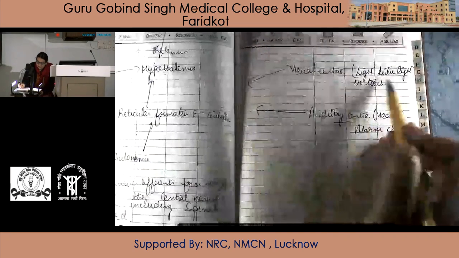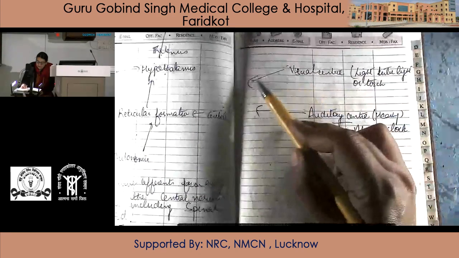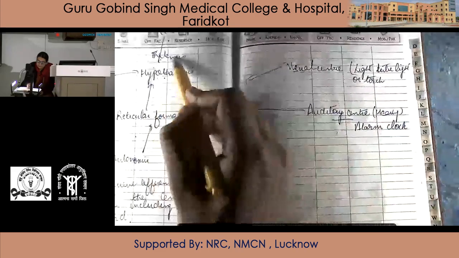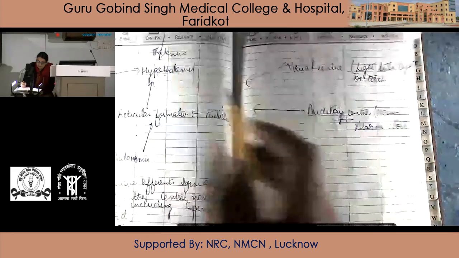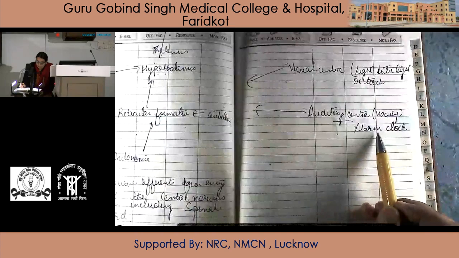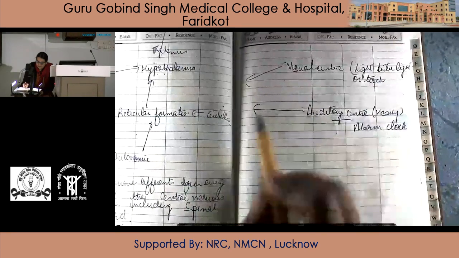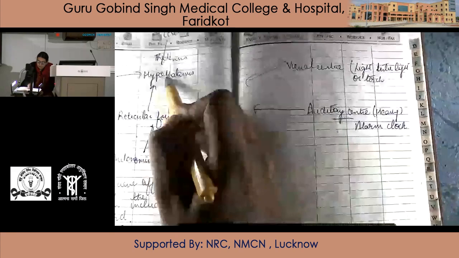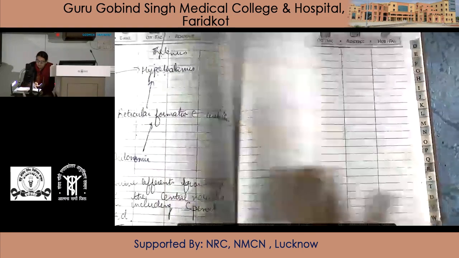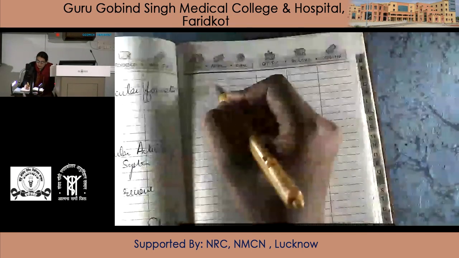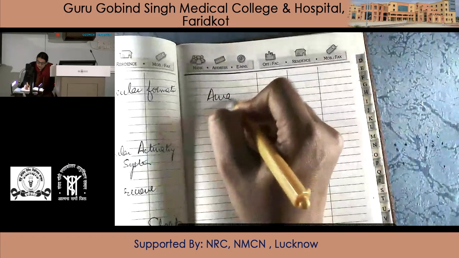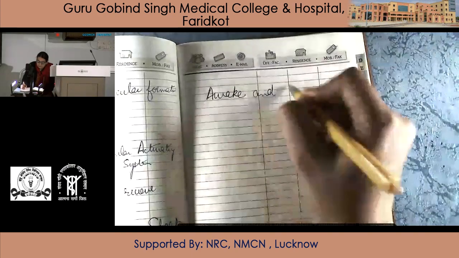When a torch light or tube light is shown in the eyes, the visual centers send afferent connections to the reticular formation, which first reach the hypothalamus, then the thalamus, and then the cerebral cortex, and they make the person awake. Similarly, when you hear the voice of an alarm clock, the auditory centers give afferent connections to the reticular formation, which go to the hypothalamus, then the thalamus, and project to the cerebral cortex. So these visual and auditory centers help the person awake and arouse from sleep.